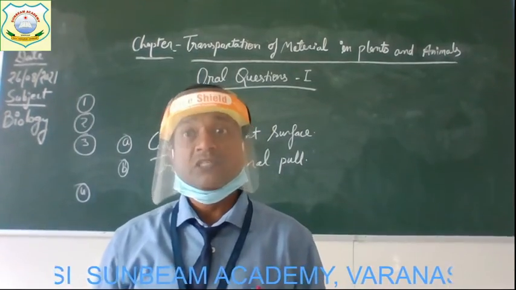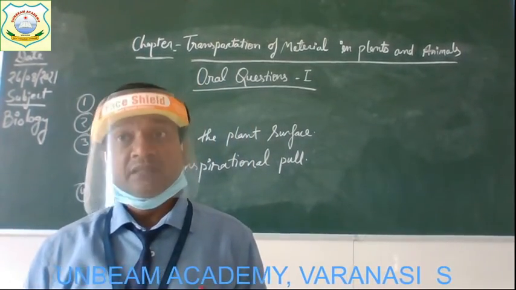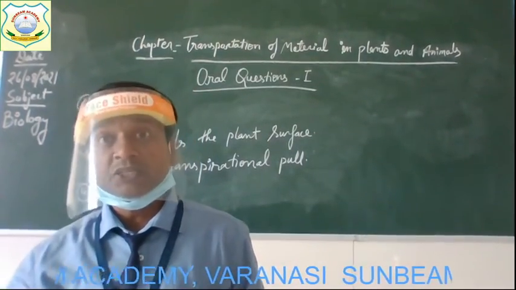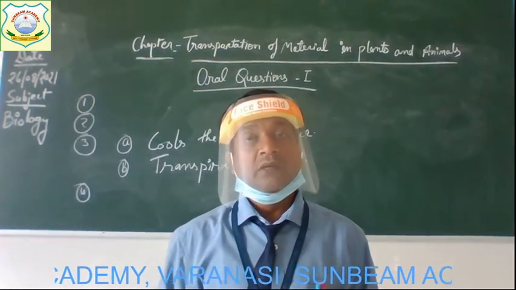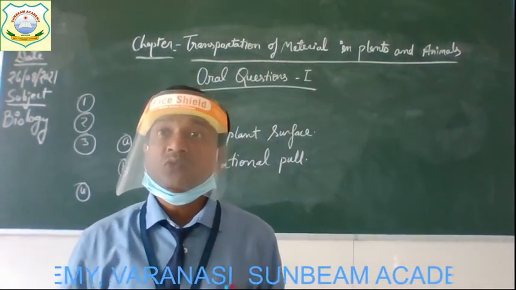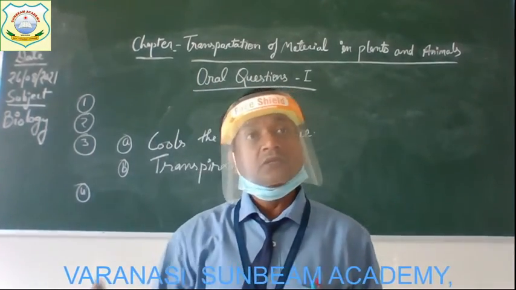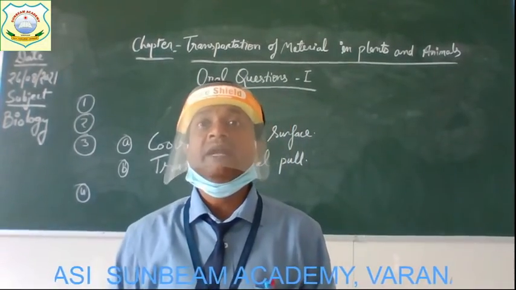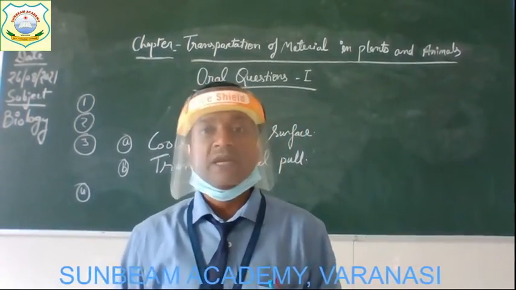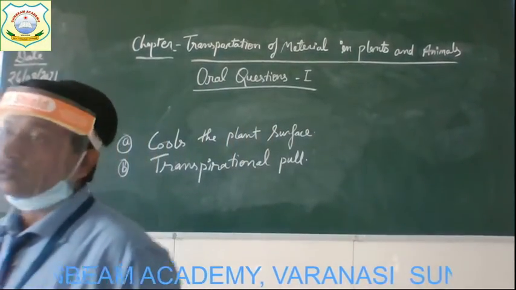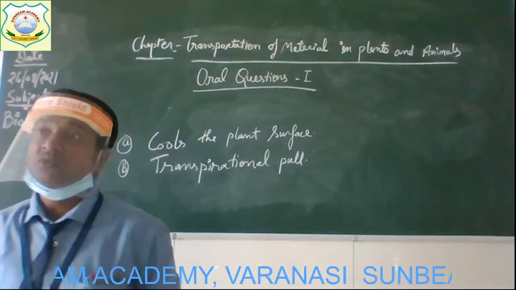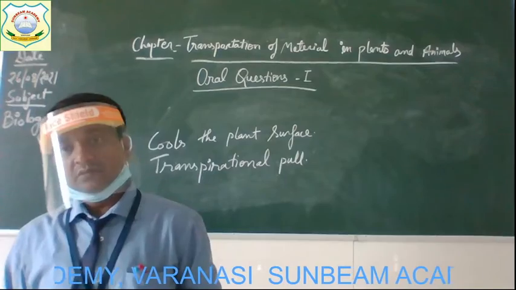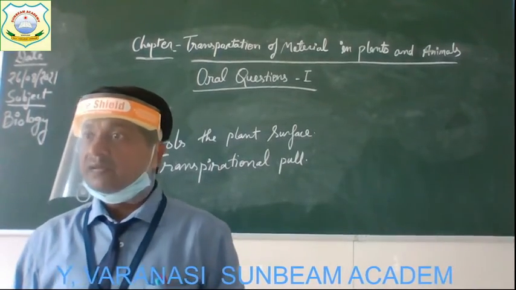Get it? So this is known as wilting, and it occurs due to the difference between the rate of transpiration and the rate of absorption. When the rate of transpiration increases more as compared to the rate of absorption, the cytoplasm of the cells gets condensed and the leaves of the plant bend down, or simply get wilted. Clear? So these all are the answers of oral question 1, and you have to write these answers in your notebook. Get it? Clear everyone?